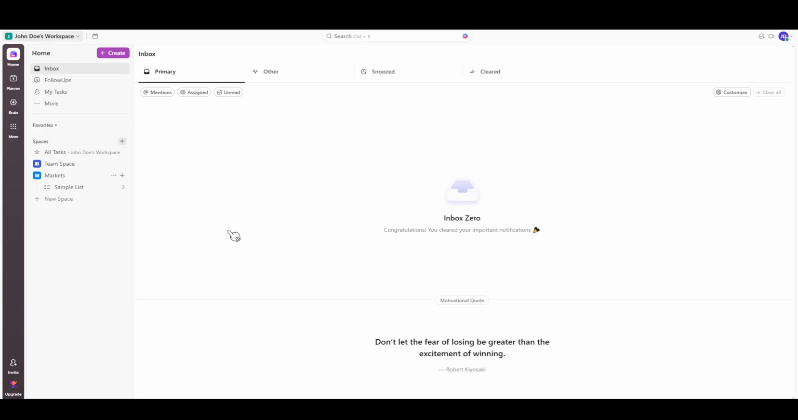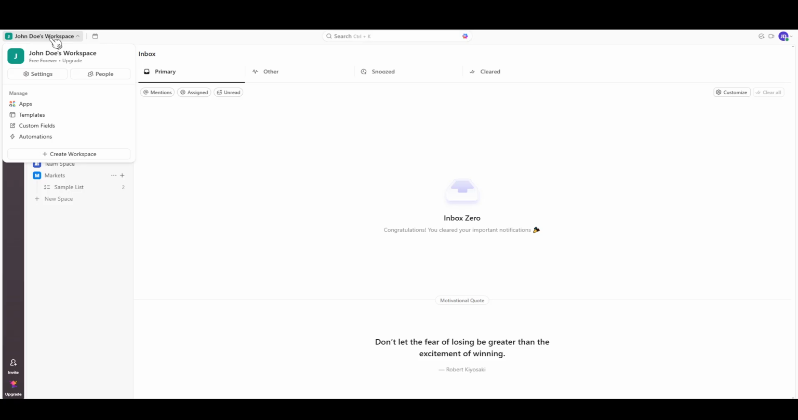To begin, it's essential that you're logged into your ClickUp account. This might seem a bit obvious, but it's a crucial step to ensure you have access to all the features we're about to explore. Once you're logged in, our journey starts right at the top left corner of your screen. Here, you should see the name of your workspace, which is essentially your command center in ClickUp. Next to this, there's a little gear icon, that's the settings button, our portal to customizing your workspace.